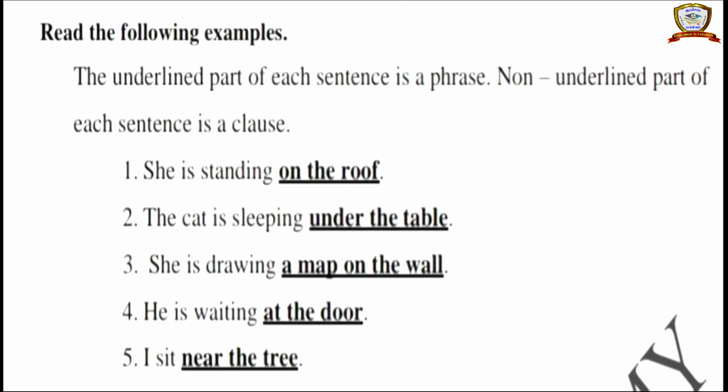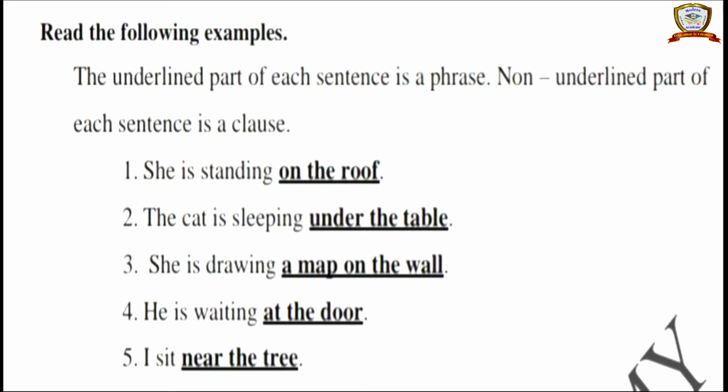Read the following sentences. The underlined part of each sentence is a phrase, the non-underlined part of each sentence is a clause. See, in these 5 given sentences there is a phrase and a clause, two things. "She is standing on the roof." "She is standing" is a clause that gives a complete meaning, and "on the roof" is the extra information about she, the subject.